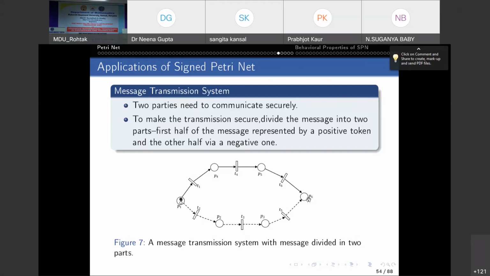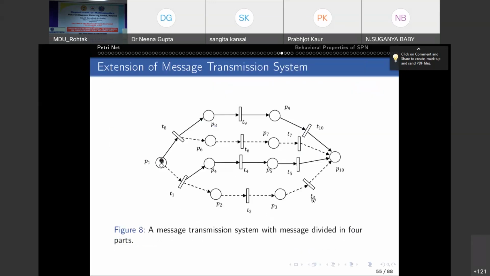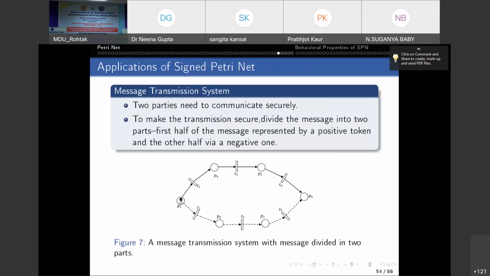In this way, the message is transmitted from source to destination securely. The division of the message into two parts and transfer via different paths, one positive and one negative, reduces the chance of leakage of the message. Now you can extend this also.